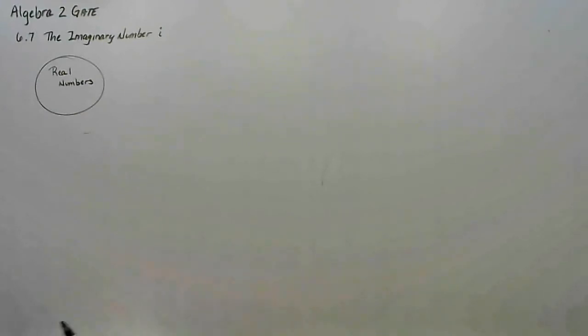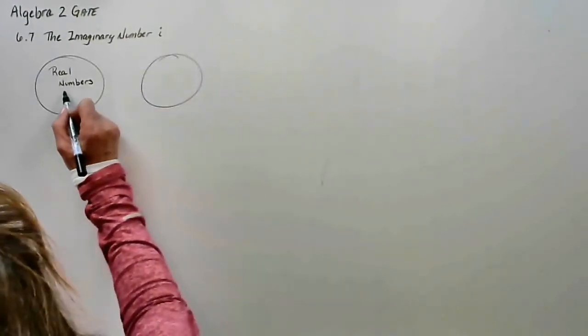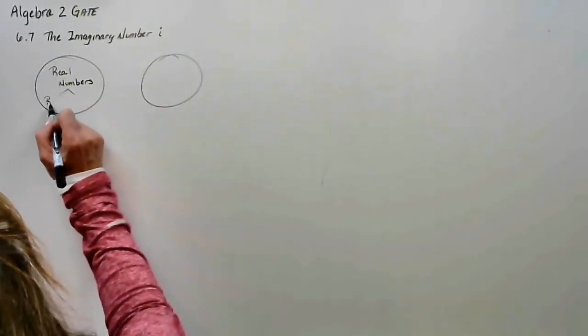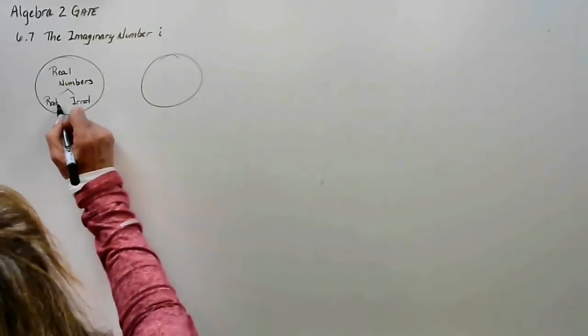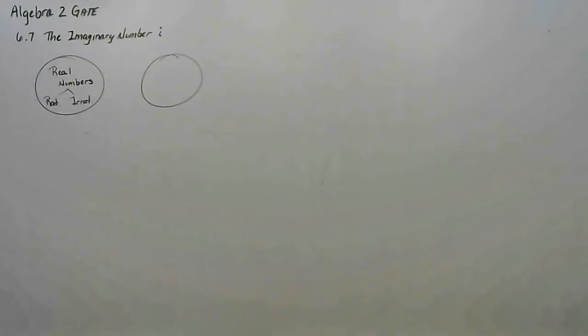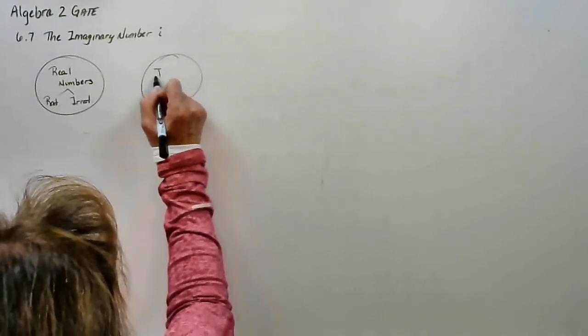Now we have a different number system. The real numbers, remember, were the rationals and the irrationals. You have that again, first day of school, so I'm not going over that all again. We have a different number system called the imaginary numbers.